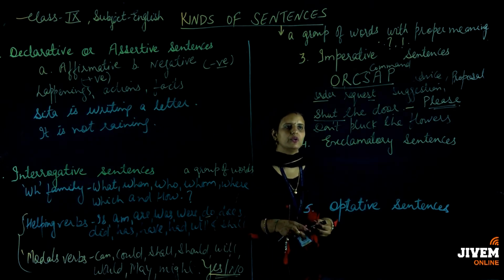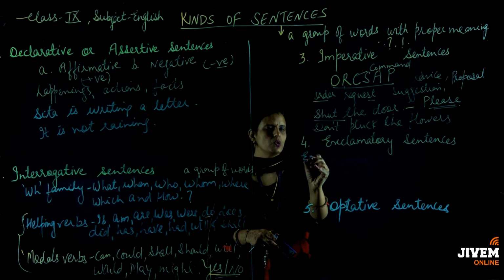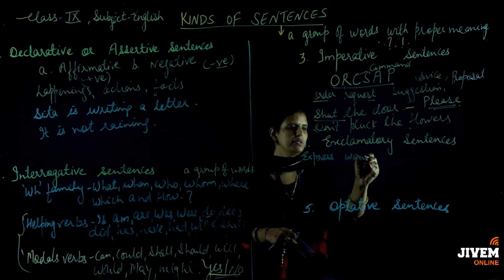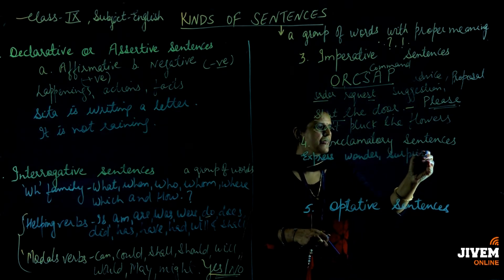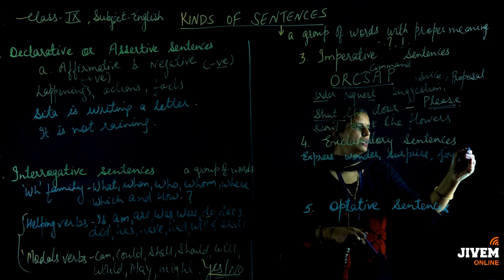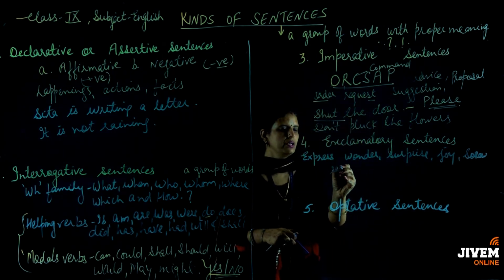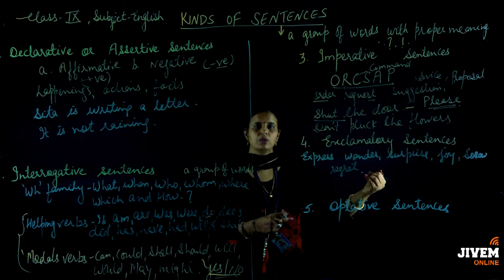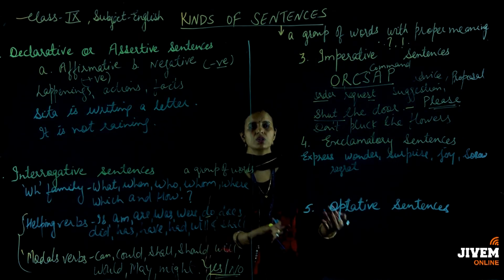Now the next one is the exclamatory sentences, and exclamatory sentences are those sentences which express any wonder, surprise, joy, sorrow, sadness, or regret or guilt may be there. Means surprise, you may be surprised in the form of the joy or in the form of the sorrow also.